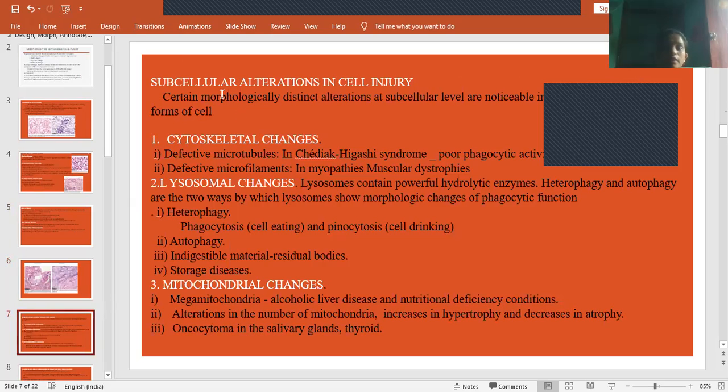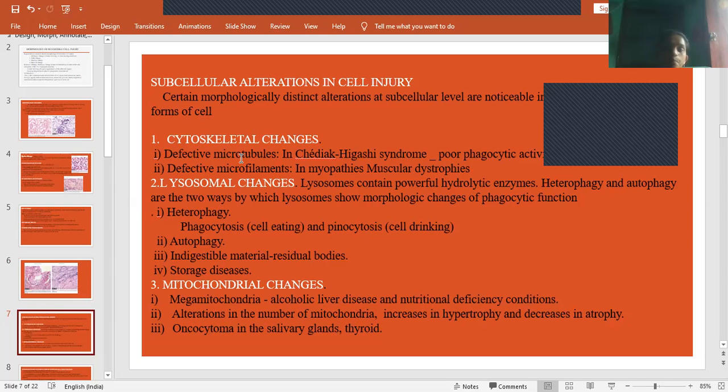So next is subcellular alterations in cell injury. So what are subcellular alterations? That means within the cell, the cell organelles are present. What are the alterations that occur in the cell organelles? So in cytoskeletal changes, the cytoskeleton is formed by microtubules and microfilaments, which give a proper skeletal structure to the cell.